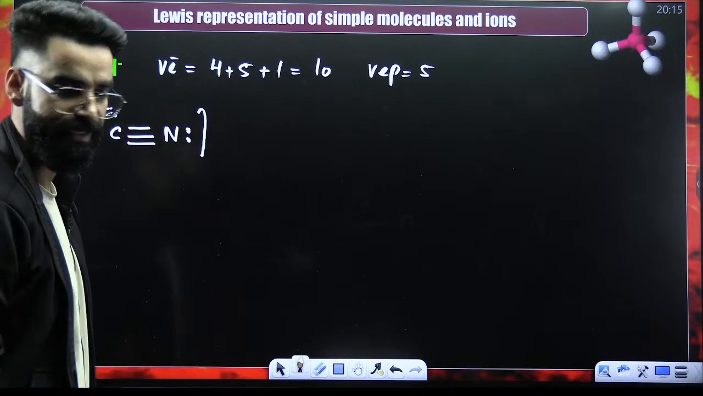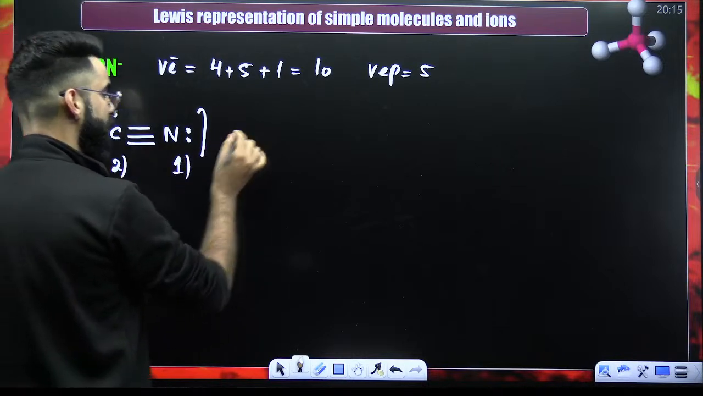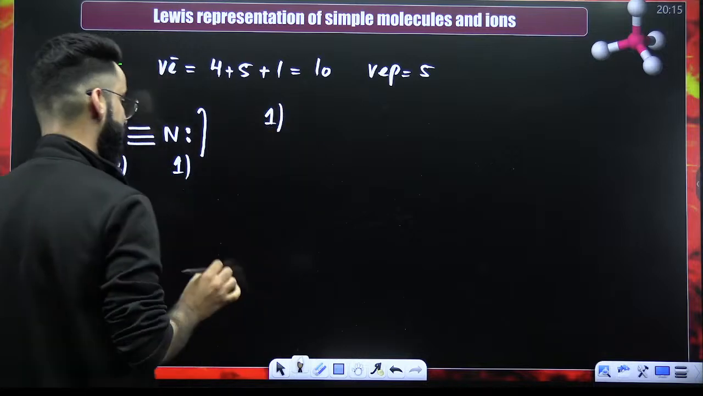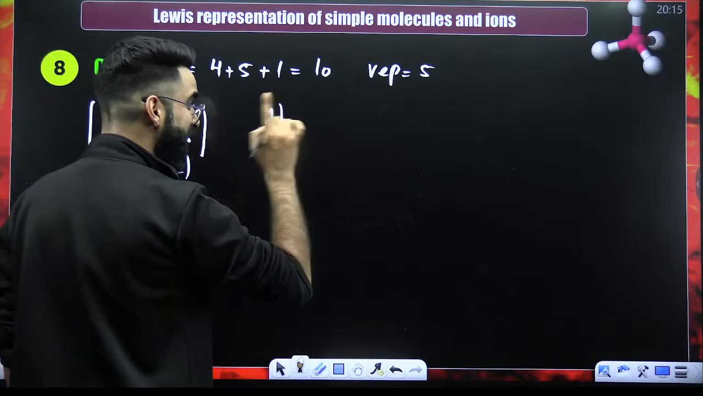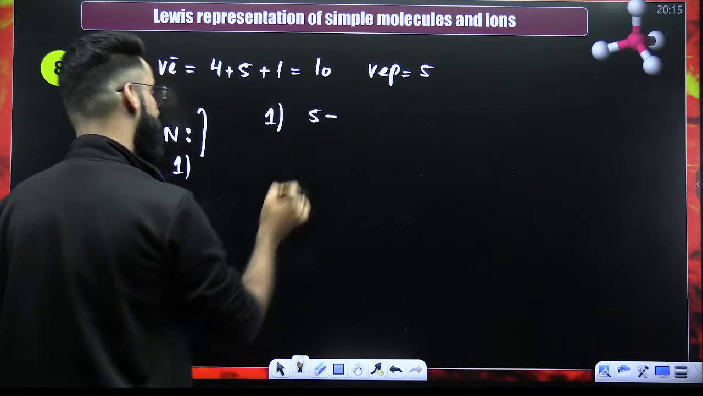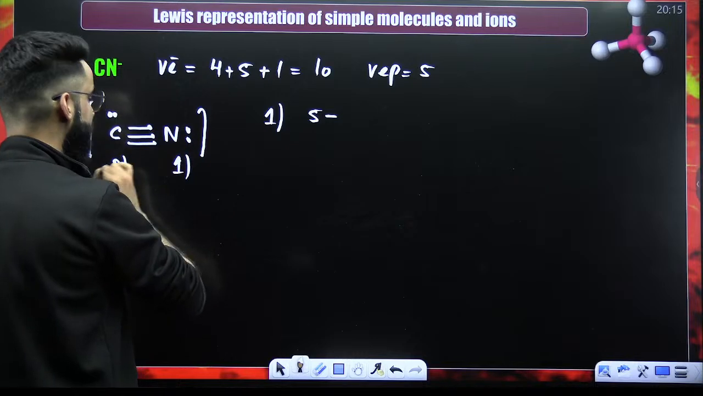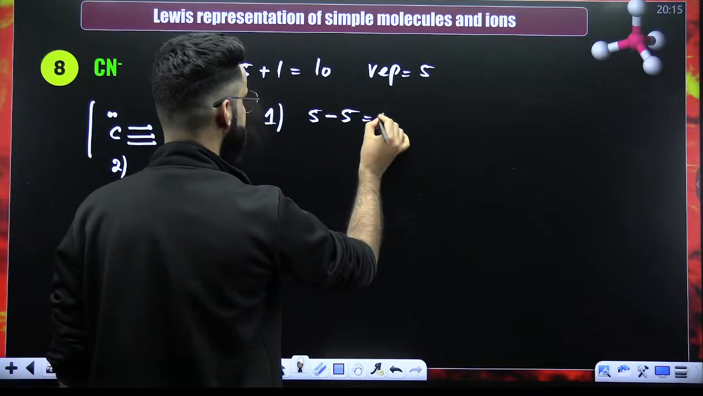Now it's time to calculate the formal charges. Call this atom 1, call this atom 2. Formal charge on atom 1 will be equal to, first of all, how many valence electrons does nitrogen have in non-bonded state? 5. Minus in bonded state 1, 2, 3, 4, 5. Right? So 5 minus 5 comes out to be 0.